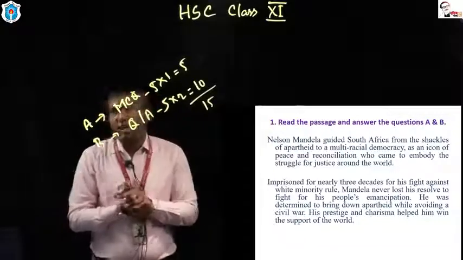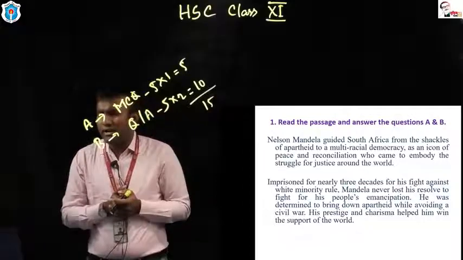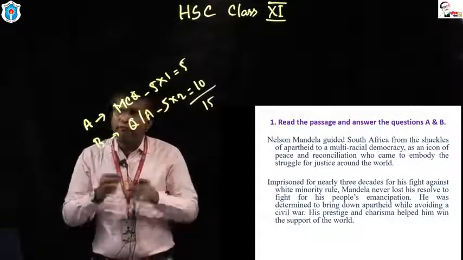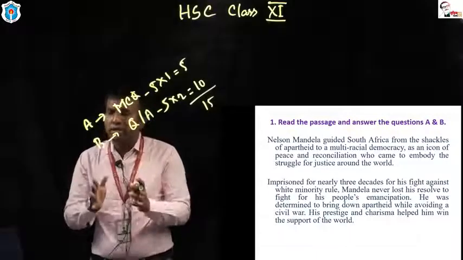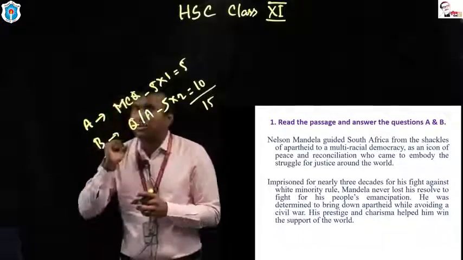Look at the first paragraph. We are talking about Nelson Mandela. He is such a person who freed South Africa from the shackles of apartheid.